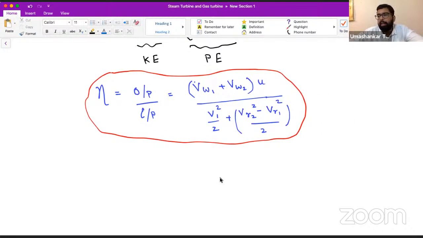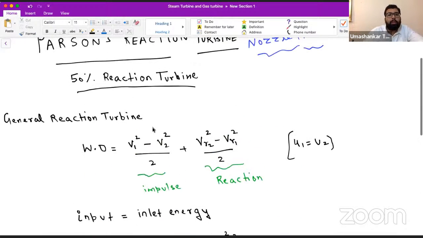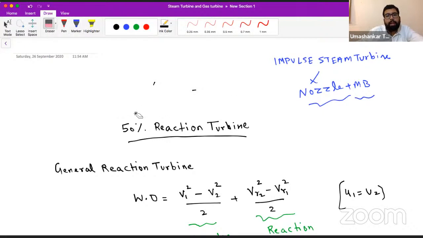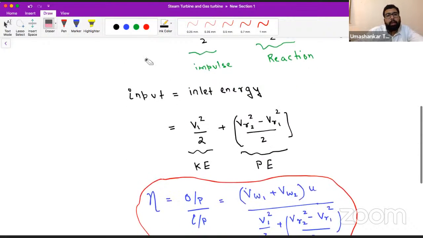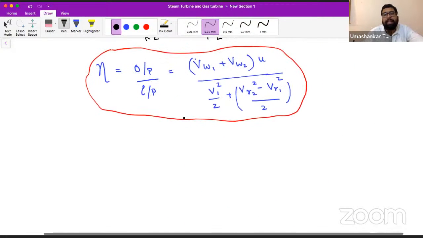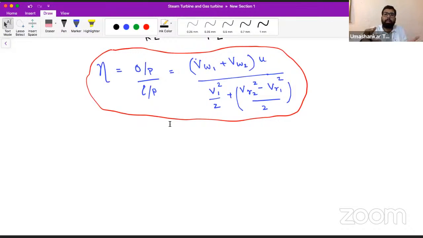So now our efficiency can be this much. If you have to find the efficiency of a reaction turbine, we are talking firstly about a general reaction turbine. Don't get confused, I'm rubbing it out and we will write it again. We are talking about a reaction turbine, not Parsons, any reaction turbine. This is valid for any reaction turbine. If Parsons, it is valid for Parsons too. If any other reaction turbine, it is valid for that too. So our efficiency for any reaction turbine can be determined like this.